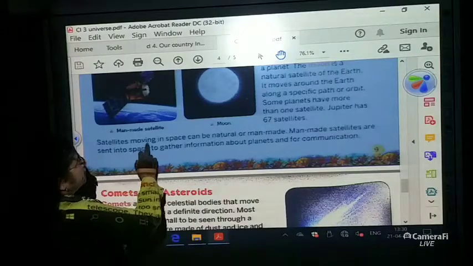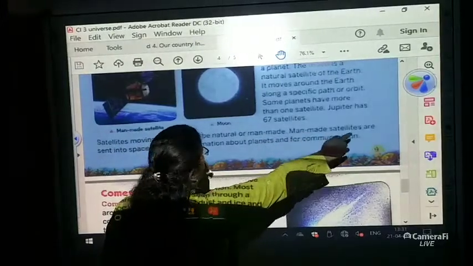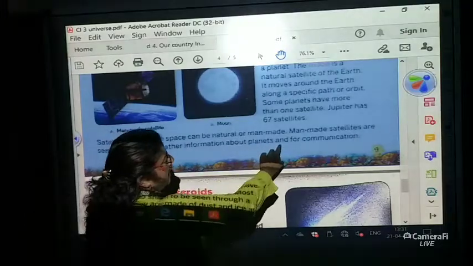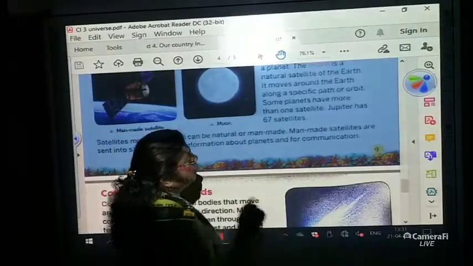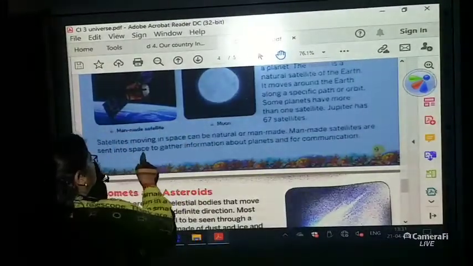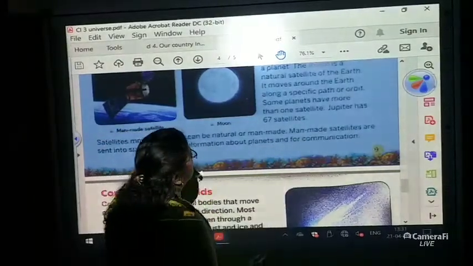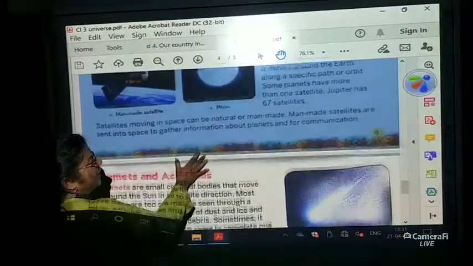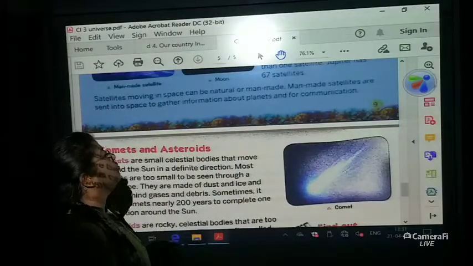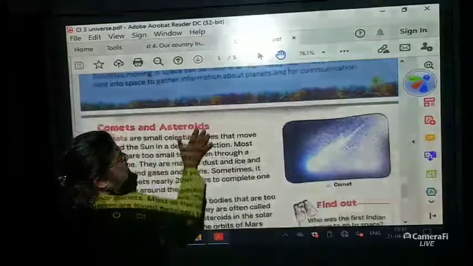Okay. Satellites moving in space can be natural or man-made. Man-made satellites are sent to space to gather information about planets and for communication. Now you can underline from here: man-made satellites are sent to space to gather information about planets and for communication. Communication, like children, many a time we see digital TV, the serials, the cartoons which you watch. It is communicated by this kind of satellite.